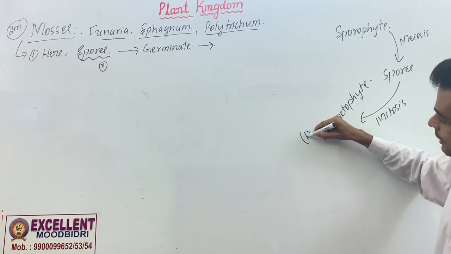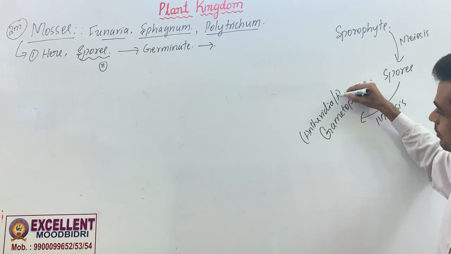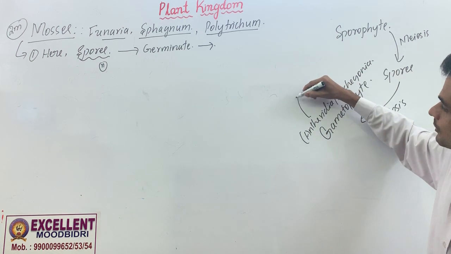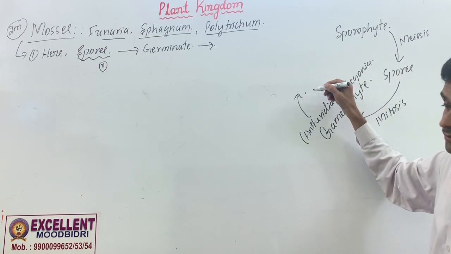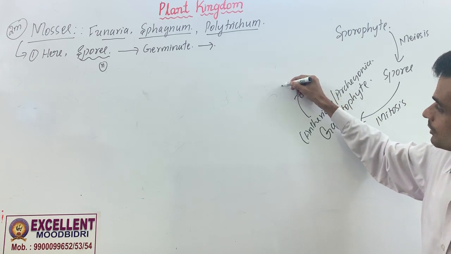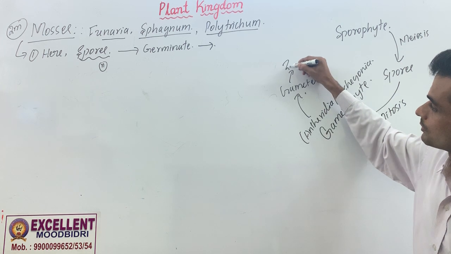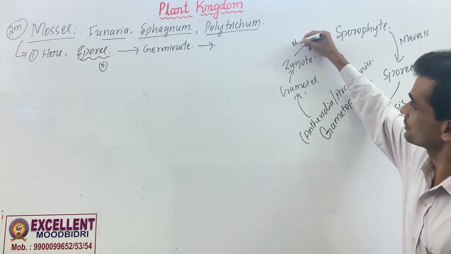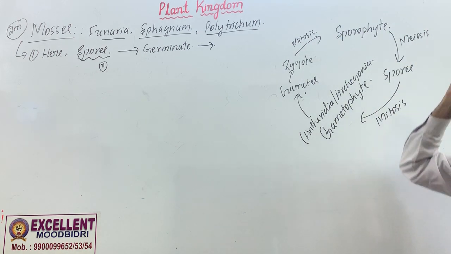Gametophyte will have antheridia and archegonia. Antheridia produce male gametes. Archegonium will have the female gamete. Gametes fuse to form a zygote. The zygote undergoes mitosis to form the sporophyte.